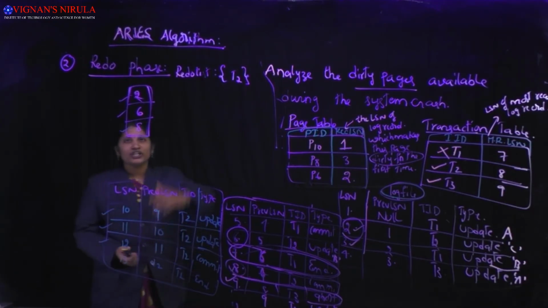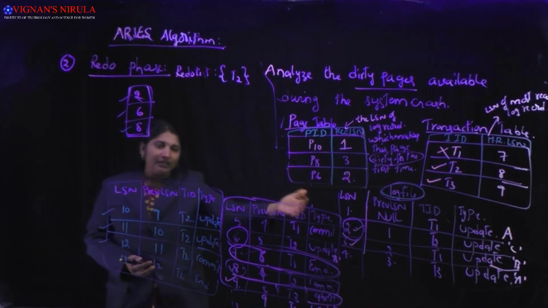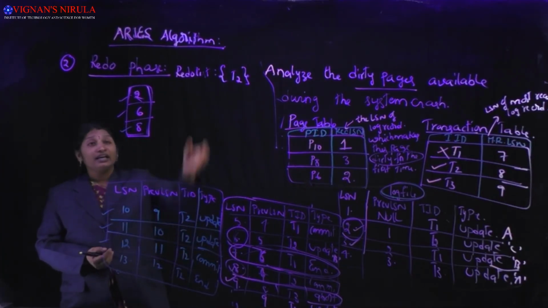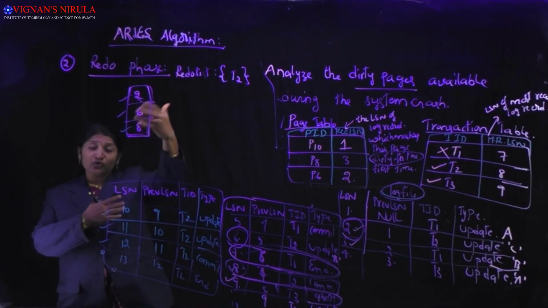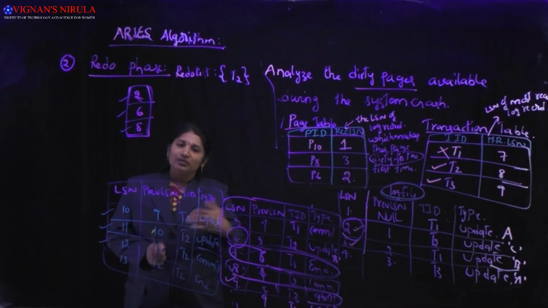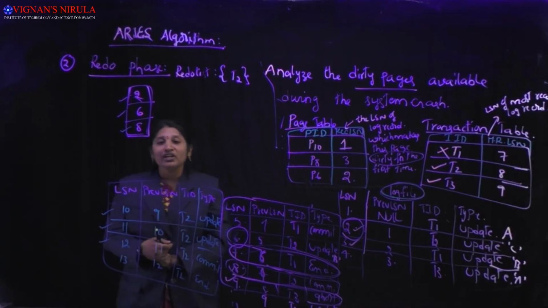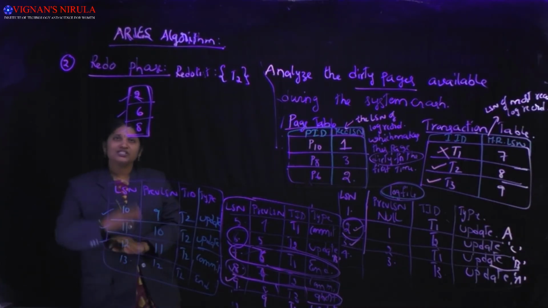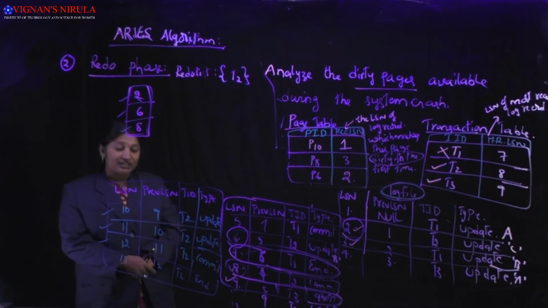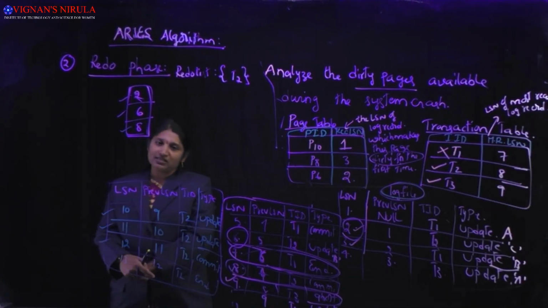In order to redo all of the actions done by transaction T2, we have listed the actions of all the transactions, and for each and every action, before redoing it, I should write one corresponding log record before actually implementing that action. That is about your redo phase. Now we'll see how the undo phase is going to be implemented. That is the third phase of your Aries algorithm.